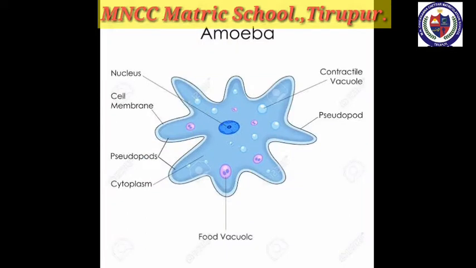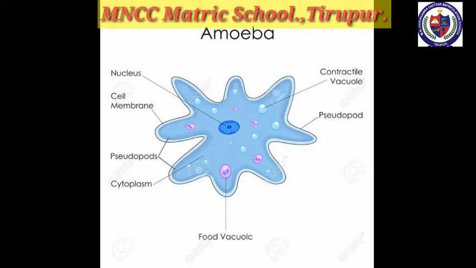We know amoeba is a unicellular organism even though it does all the activities like digestion, locomotion, respiration and reproduction within the same cell. It swallows food from the water and the food is digested in the food vacuole. Contractile vacuoles help in excretion. Respiration is by simple diffusion through the body surface. They have finger-like projections called pseudopodia, that is false foot, which help in movement or locomotion.